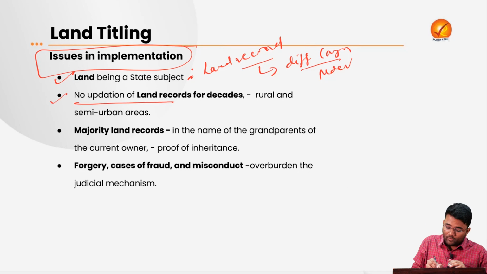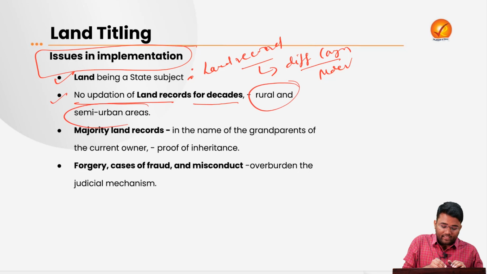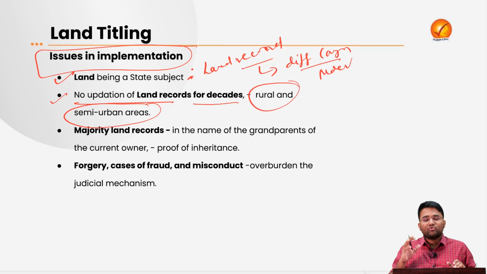Then there is no updation of land records for decades, especially in rural and semi-urban areas. Most of the land records are in files or papers, and there is no updation after the death of the owners. The land has not been inherited by their sons or daughters in the records. So this lack of updation of the land records at regular intervals is one of the major issues in the implementation of conclusive land titling.